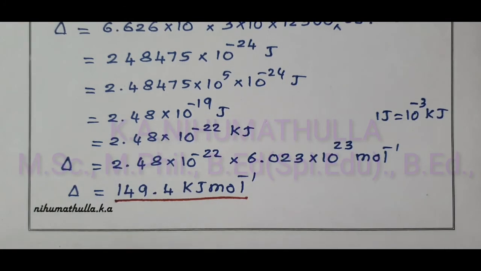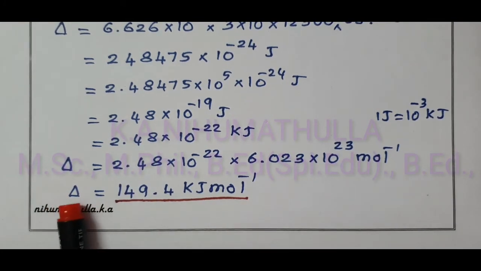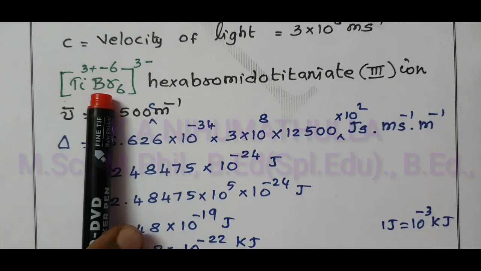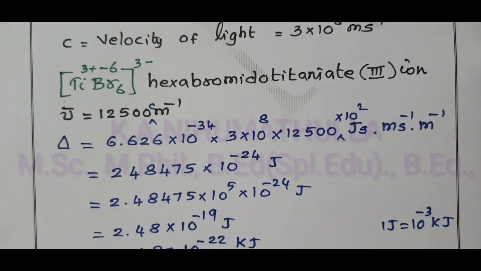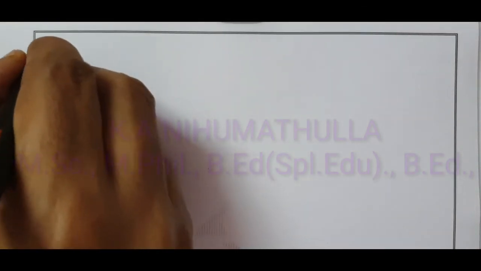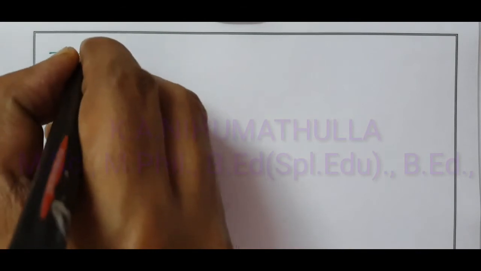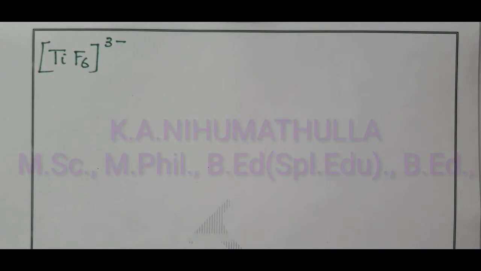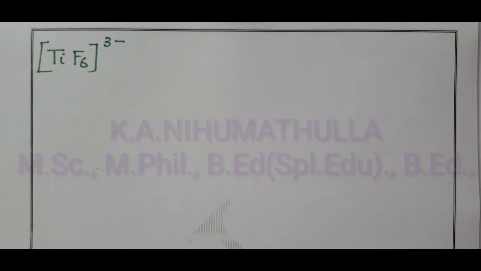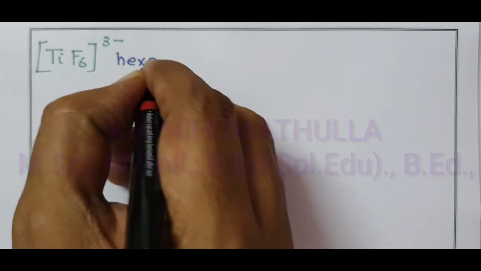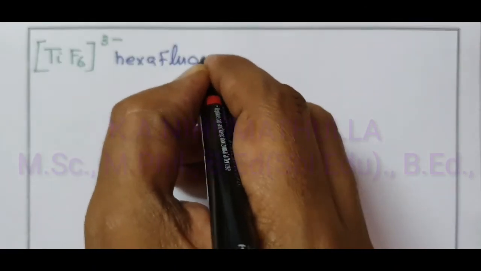Now we are going to calculate the crystal field splitting energy by changing this ligand, Br minus, to F minus. The next compound given is TiF6 3 minus ion. Titanium here also is in the 3 plus oxidation state. First I write the IUPAC name of this complex: hexafluorido.